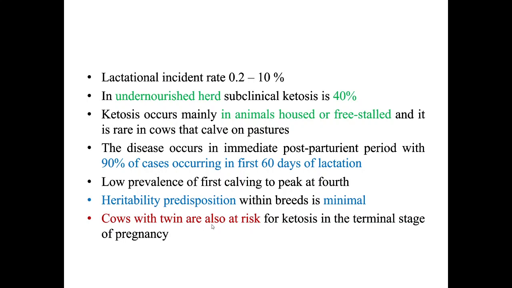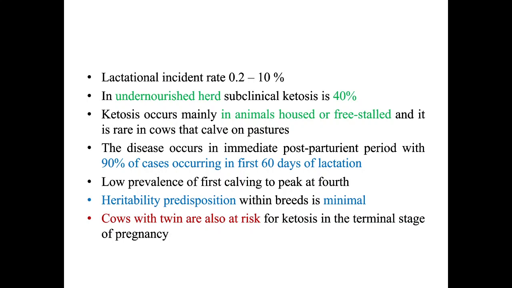Cows with twins are also at risk for ketosis in the terminal stage of pregnancy. Sometimes the cow is having twins, and in that case the energy requirement is more. The first fetus is taking nutrients, and the second fetus is also taking nutrients.